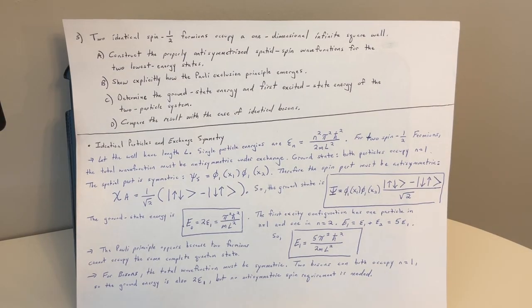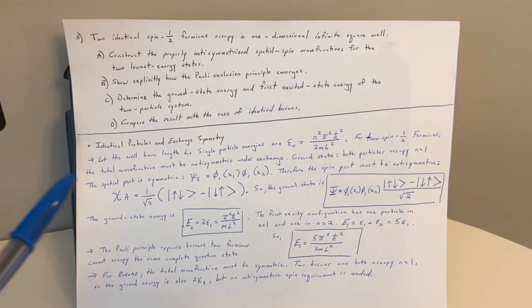In the ground state, both particles occupy n equals 1. So the spatial part is symmetric, psi sub s equals phi sub 1 of x sub 1, phi sub 1 of x sub 2. Therefore, the spin part must be anti-symmetric.